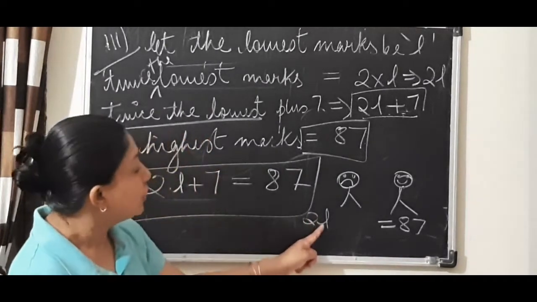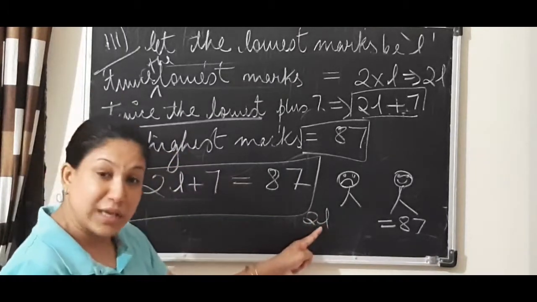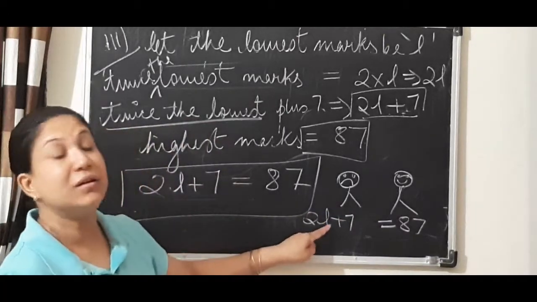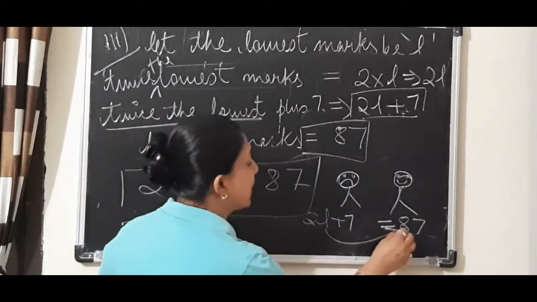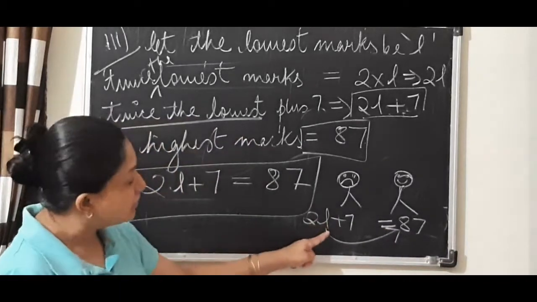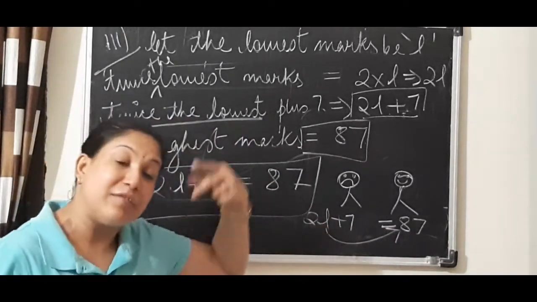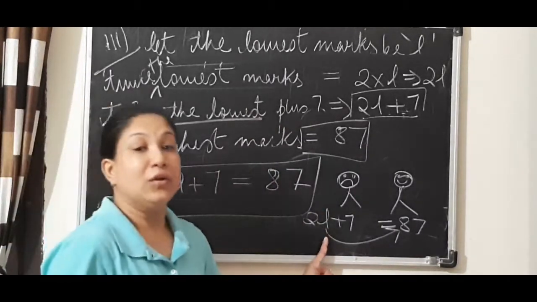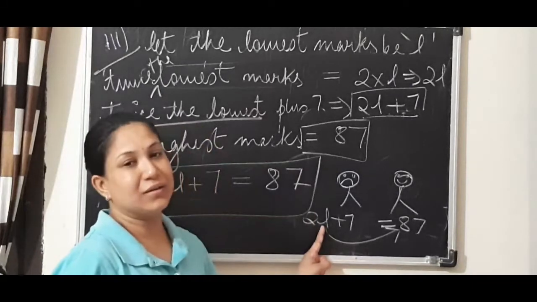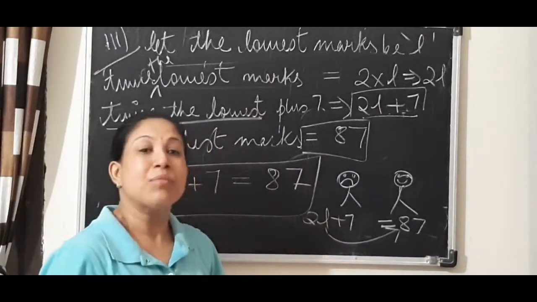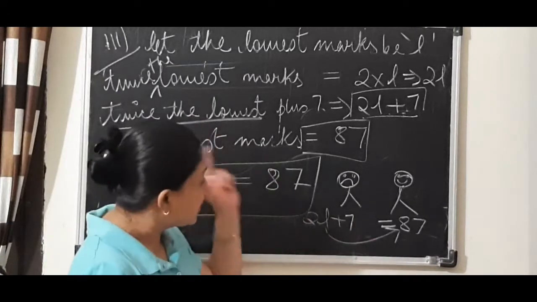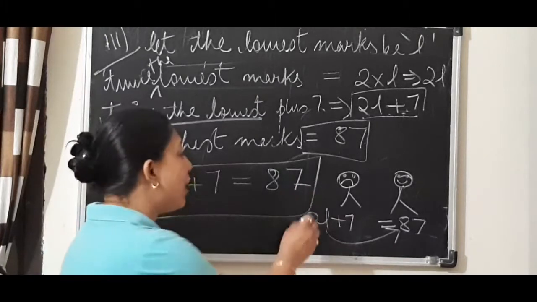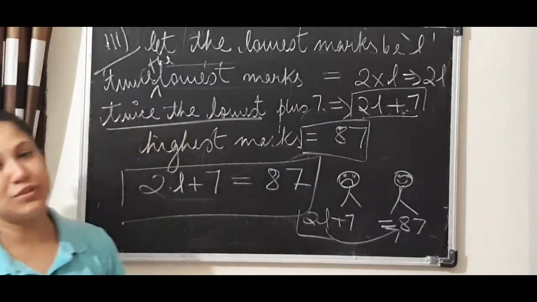Suppose he has got 40. So, twice of 40 is 80. And to that, if you add 7, that will be the marks this person has got. In this type of question, there may be an extension, that is, find how much the value was for the lowest mark. Here in this question we do not have it, but in the coming exercise, the same equations are given and you have to find out the value of L. So, you know how we solve it. We do it by the transposition method.